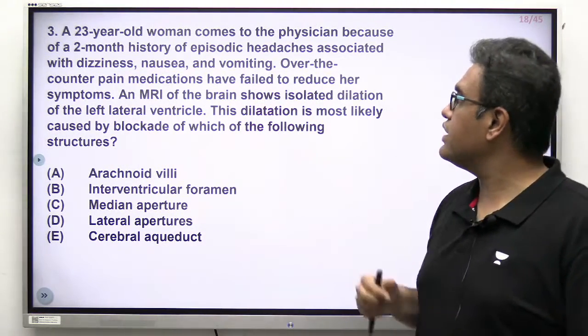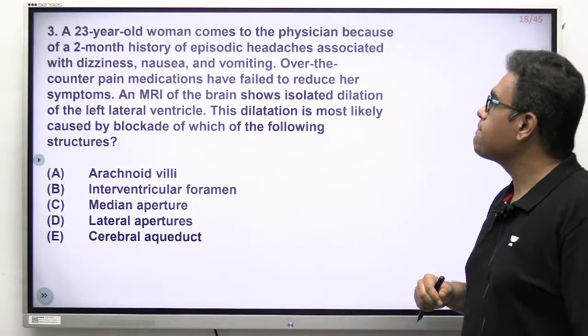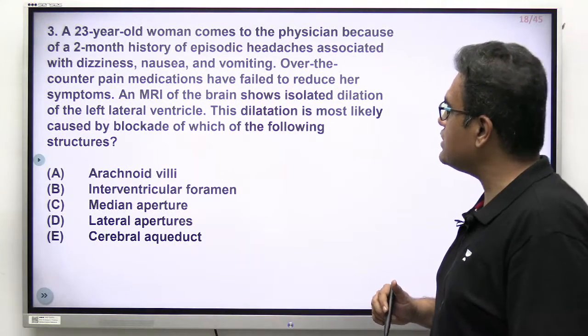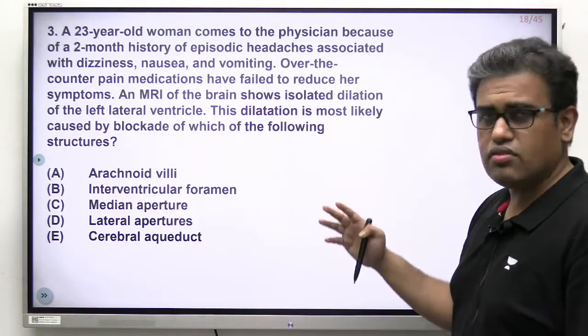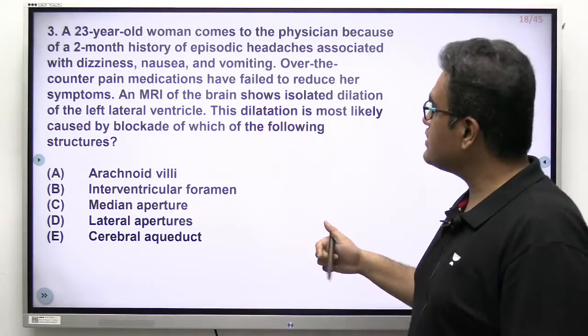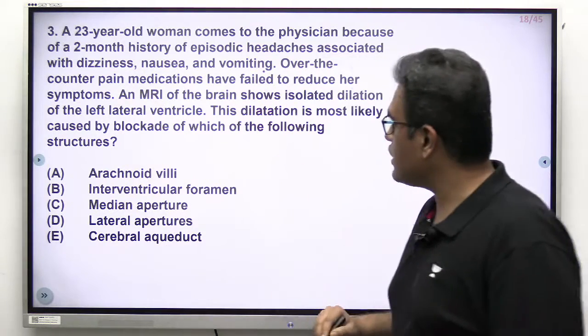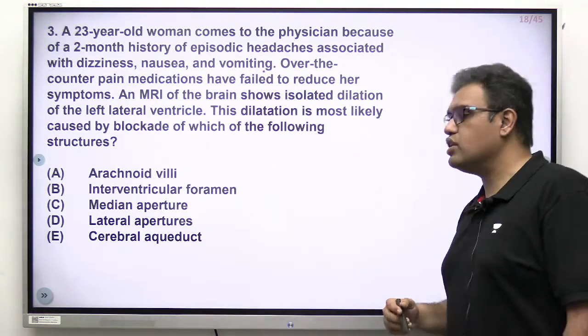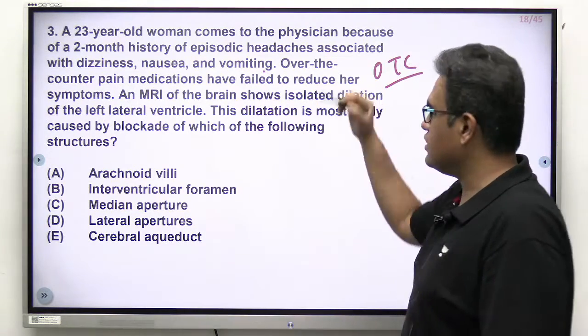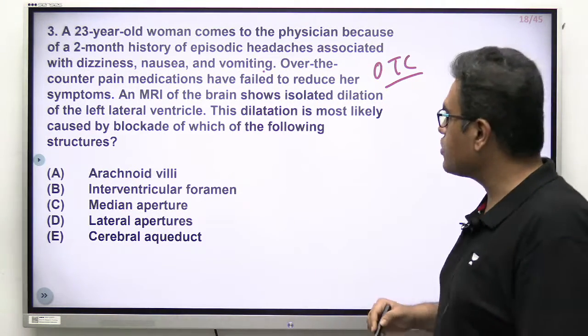Question says a 23-year-old lady comes to the physician because of a 2-month history of episodic headaches associated with dizziness, nausea and vomiting. So, young woman, 2-month history of episodic headaches with dizziness, nausea and vomiting. Fine. Over-the-counter pain medications have failed to reduce her symptoms. Now, OTC drugs are very common in India, we all know, and that didn't make an improvement.